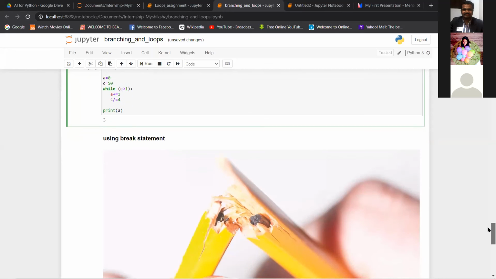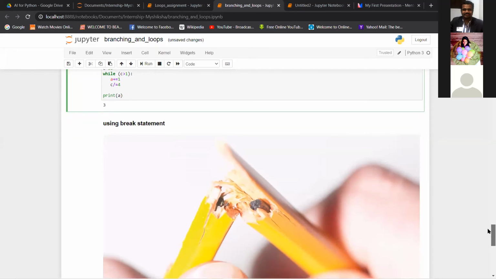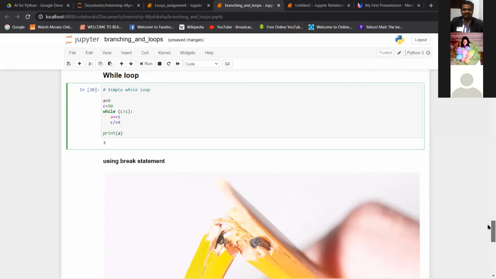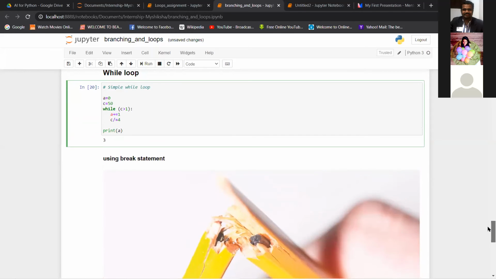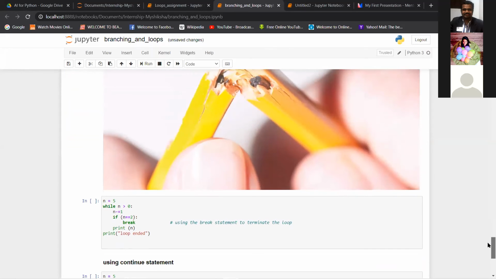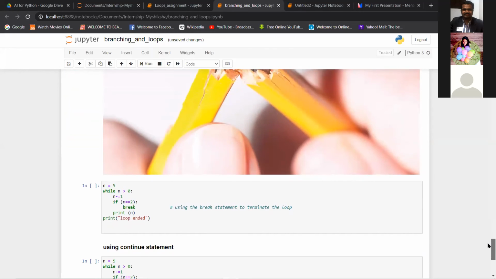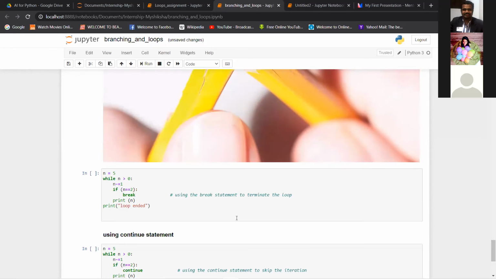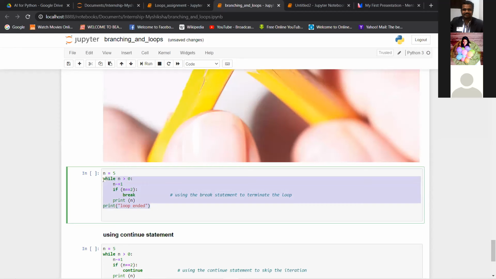One more customization you can do here is to use a break statement. When you don't want to run a loop for a certain value, that is when you use the break statement.